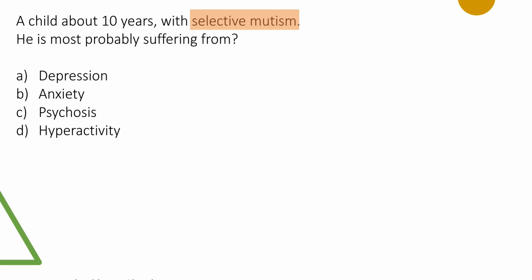By the way, can it happen in hyperactivity? Definitely you should not consider it as a choice at all, for a simple reason: in hyperactivity the reverse happens. The children are over familiar, talk more, might have less inhibition, so they can get into talking even to strangers much more easily, with risk taking and novelty seeking. Those are all very characteristic of hyperactivity behaviors, ADHD children. So with this understanding, what is the answer? I would choose anxiety as the answer for this question.